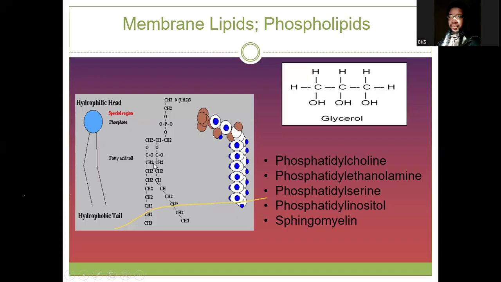This is also a 9-carbon fatty acid. It's also attached to the carbon 2 of glycerol here. But the third hydroxyl group of carbon 3 is not attached to a fatty acid. Rather, it is attached to a phosphate group, a phosphorus group.